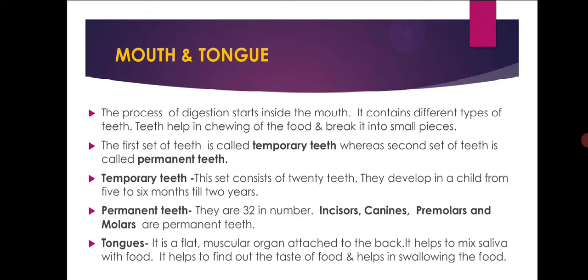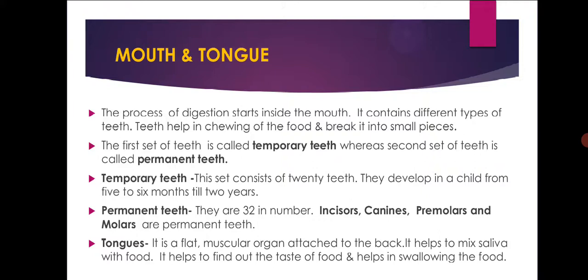First we will see about the mouth and tongue. The process of digestion starts inside the mouth. It contains different types of teeth. The teeth help in chewing the food and breaking it into small pieces. The first set of teeth are called temporary teeth, whereas the second set of teeth are called permanent teeth. So teeth are divided into 2 types, temporary teeth and permanent teeth.